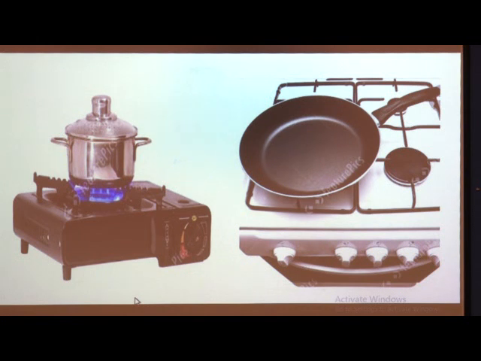Correct. When we keep that frying pan on the gas flame, the gas flame is going to heat that utensil.